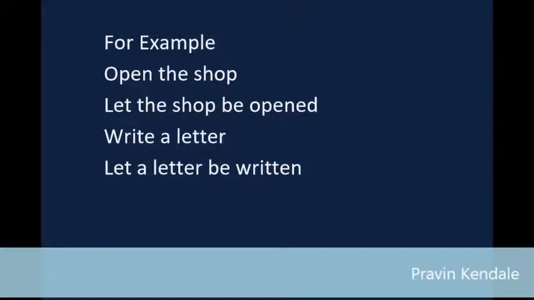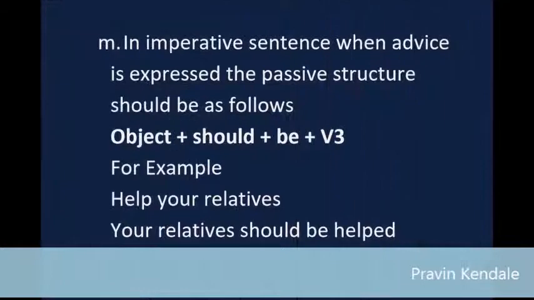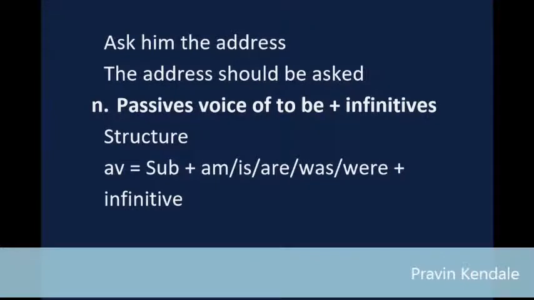M. In an imperative sentence, when advice is expressed, the passive structure should be as follows: object, should, and be plus V3. For example, help your relatives. Your relatives should be helped. Ask him the address. The address should be asked.